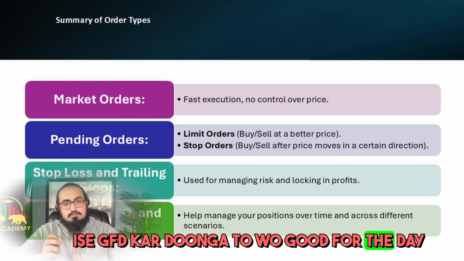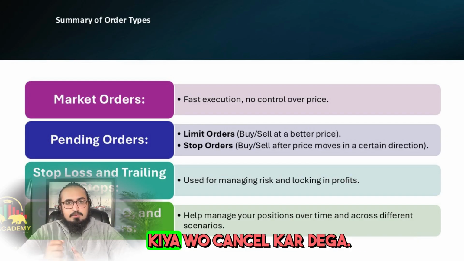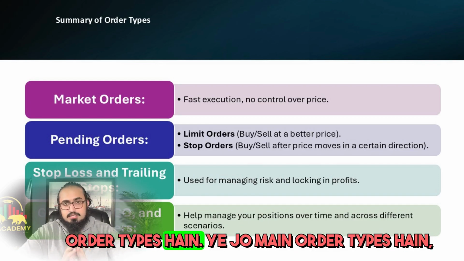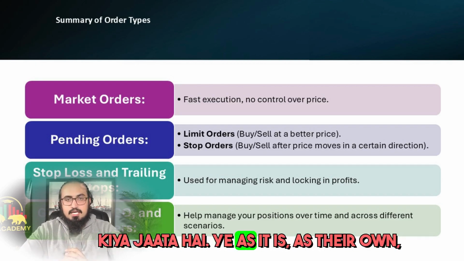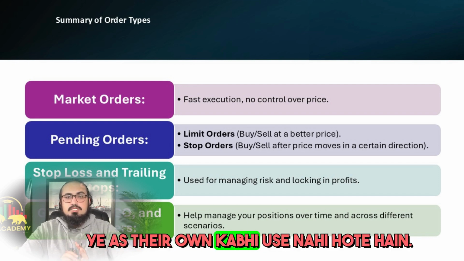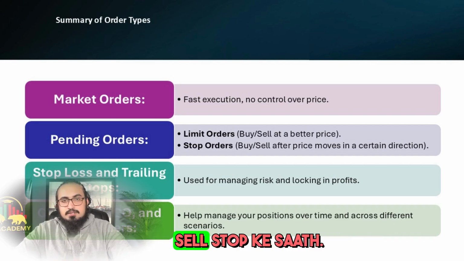Similarly, OCO is also like this. We added the condition that it will automatically cancel from two stops, as I discussed earlier. These are all their advantages and disadvantages. These are all order types. These main order types are used to further edit them. Such orders are never used on their own. This is always with any buy limit, buy stop, sell limit, sell stop.